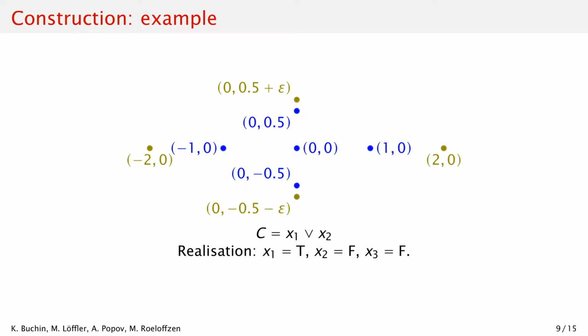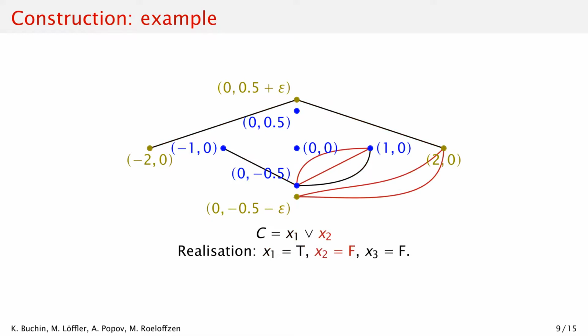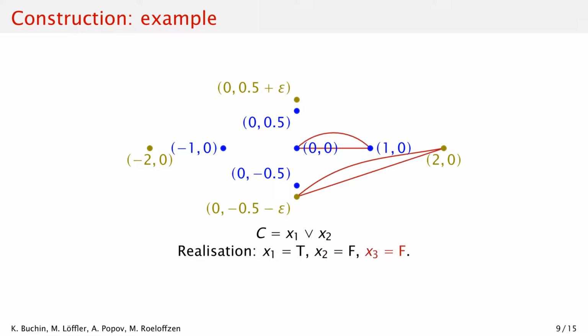Let us explain this a bit more with an example. Here you see the entire construction. We consider a given clause and an assignment of variables corresponding to a specific realization of the green curve. Starting with x1, we can see we get the large distance since setting x1 to true makes the clause satisfied. With x2, the distance is small, as setting it to false does not affect the clause. Finally, x3 should be irrelevant no matter which value we assign to it, and indeed the distance is small. So we get the large distance here because of our assignment to x1. On a side note, all the blue points are close to the origin.